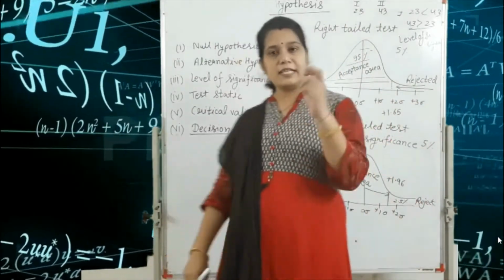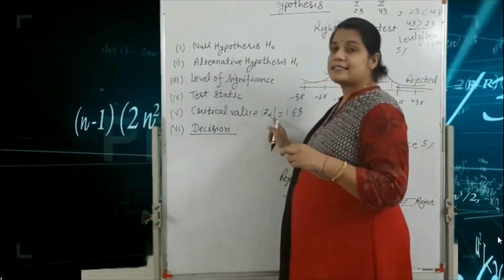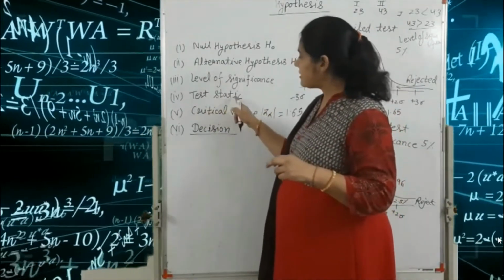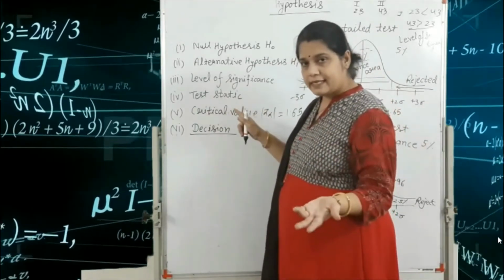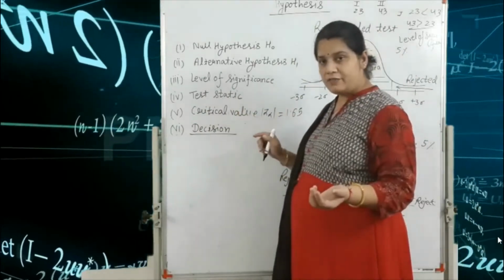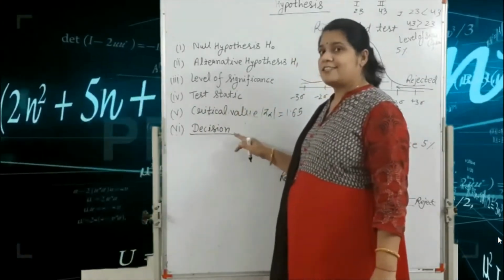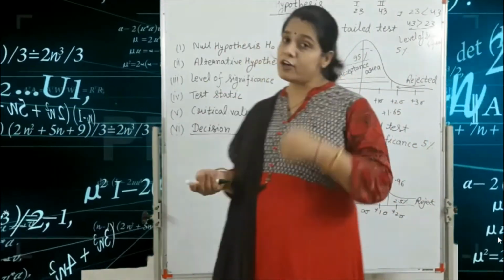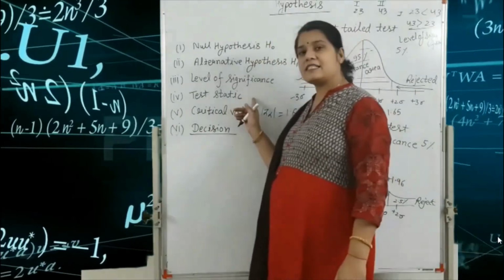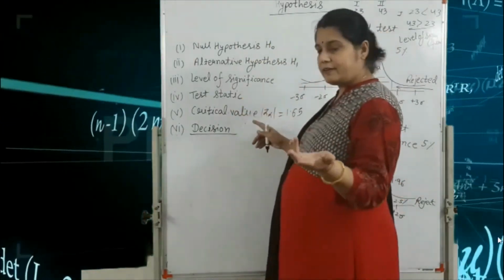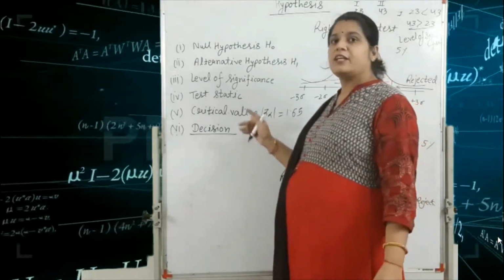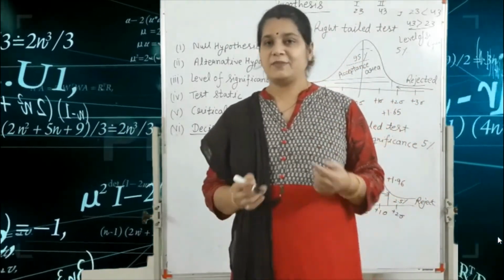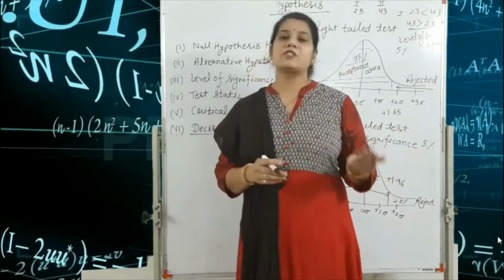Decision, that means if the value of the test statistic is less than 1.65, then our decision is that the null hypothesis is accepted. And if the value of the test statistic is greater than 1.65, then we write that the null hypothesis is rejected. Okay, so I will continue this topic in our next lecture.